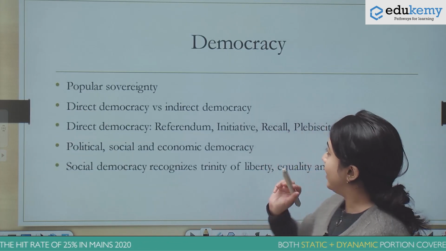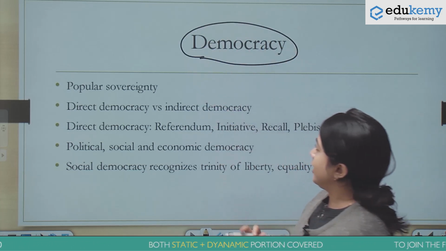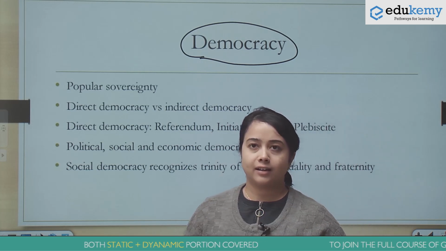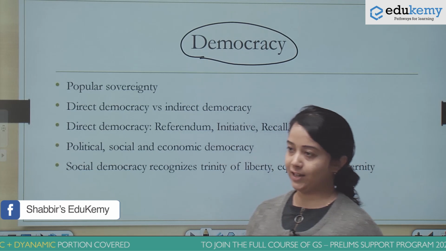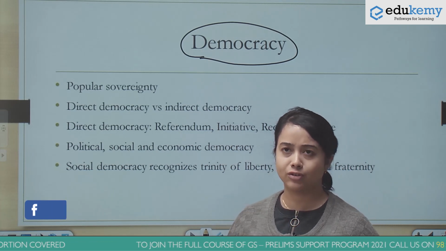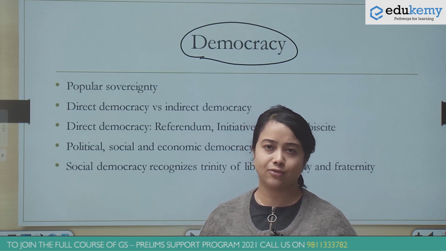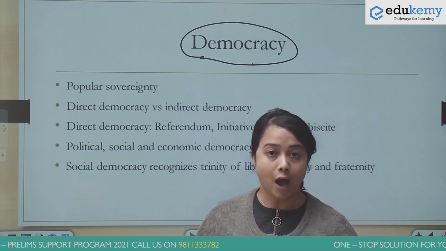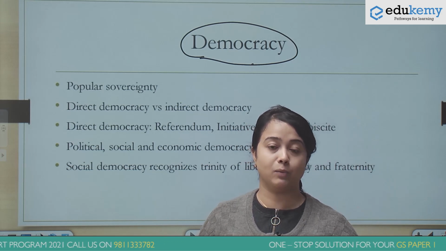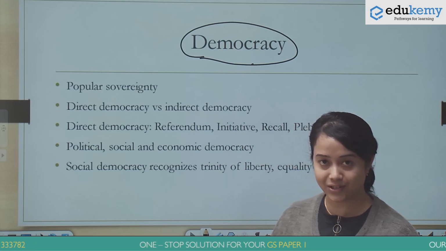Now coming to the other key word, democracy. If you see, there are various ways in which the governments of states have been organized. We have monarchy, we have theocracy. And in the history of evolution of states, if you notice, democracy is the youngest system. However, it has today become the most acceptable system of organizing the government of any state.